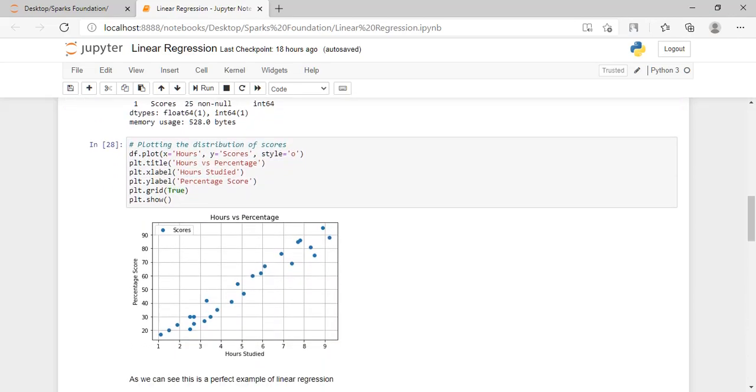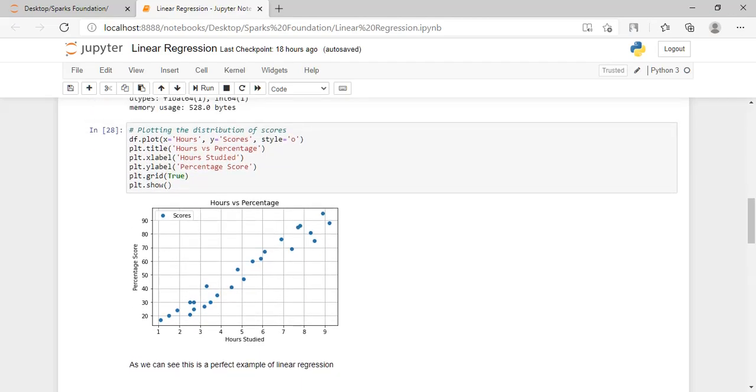Then here I have plotted the dataset using the matplotlib library, which I have already imported previously. Here I used this grid function. If this value is false, the background lines which we see, vertical and horizontal lines, will not get displayed.